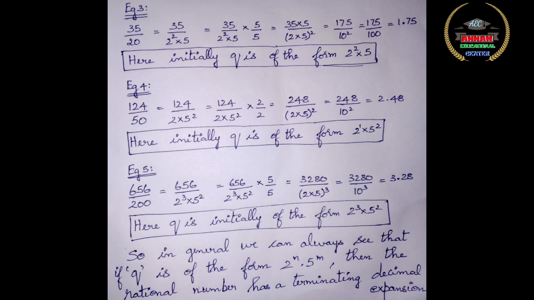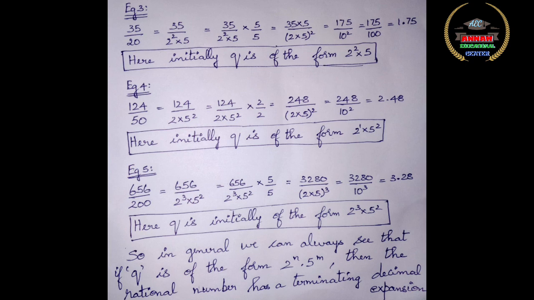I will give you one more final example. Let us take 656 divided by 200. That 200 in the denominator can be prime factorized as 2 cube into 5 squared. So to make the powers equal, I am going to multiply and divide by 5.